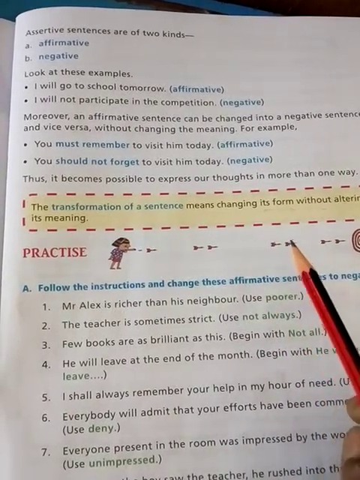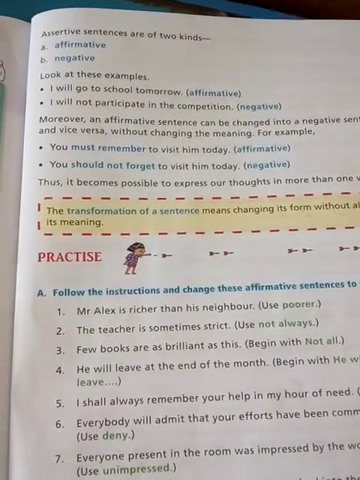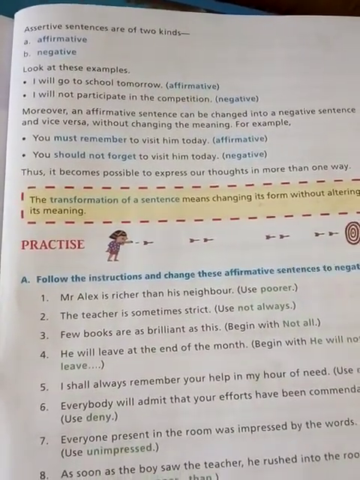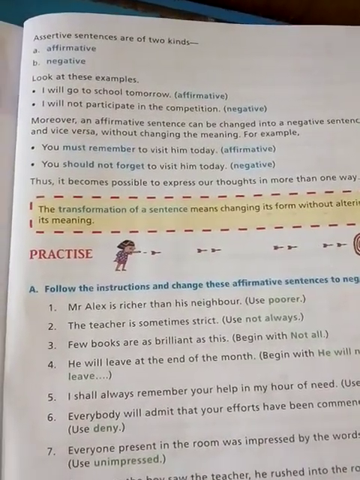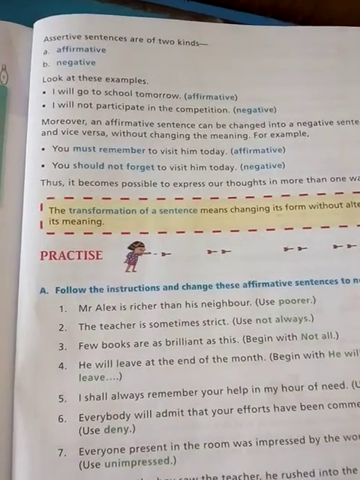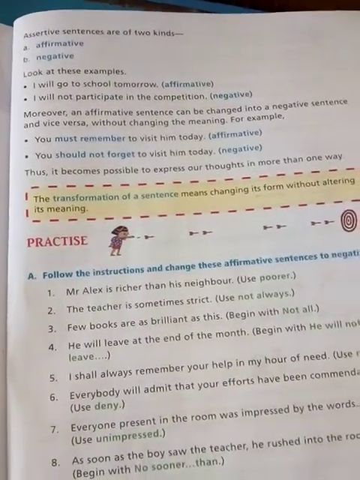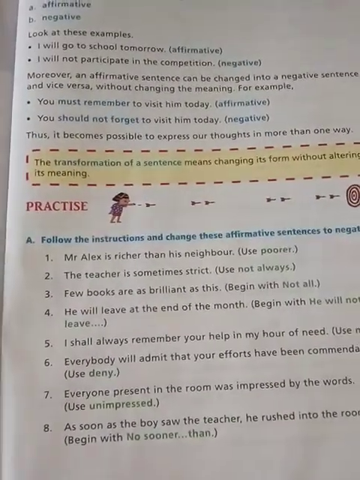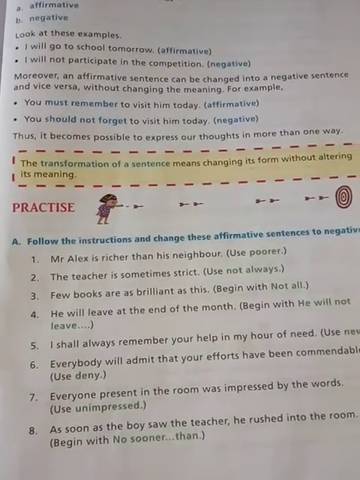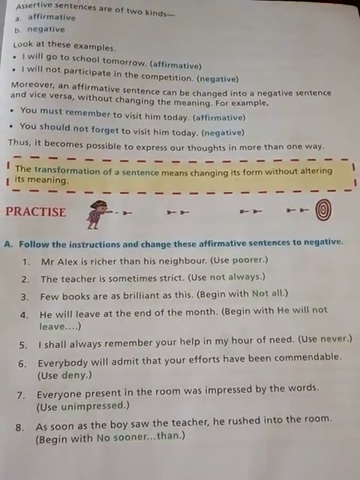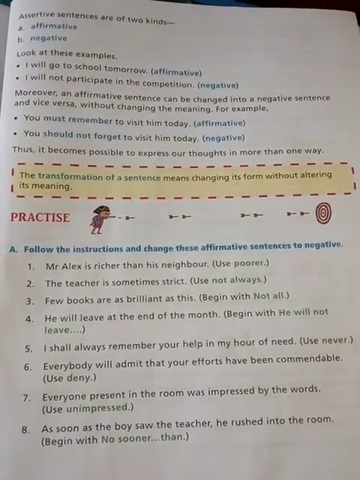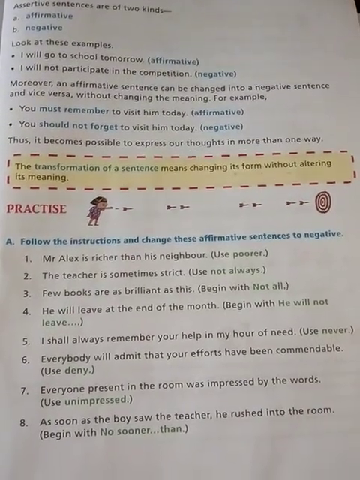We should not change its meaning. There is only a change in its form. It means its kind is changed from affirmative to negative, or negative to interrogative, or negative to affirmative. But the meaning remains the same. We should not change the meaning. So transformation of a sentence means changing its form without altering its meaning.